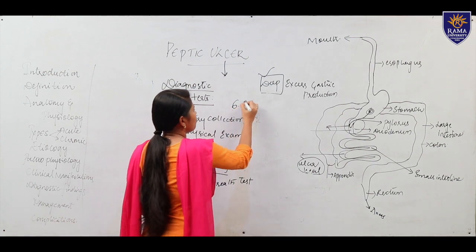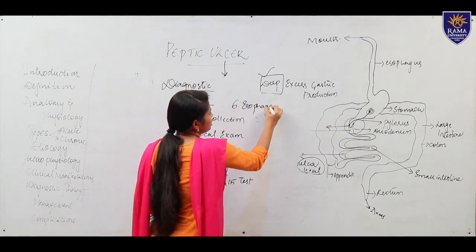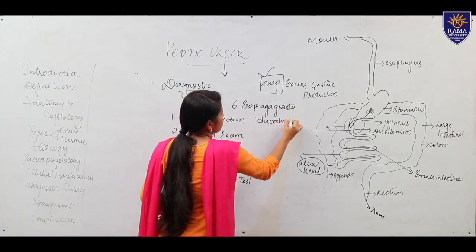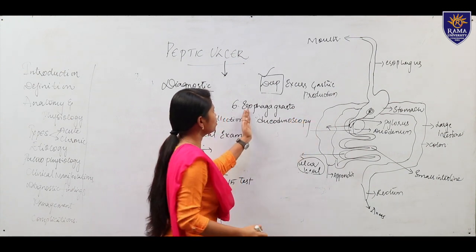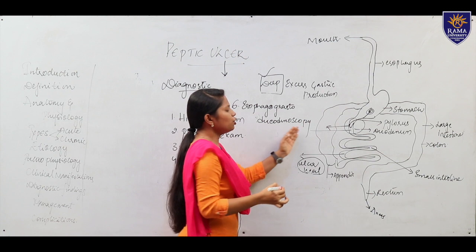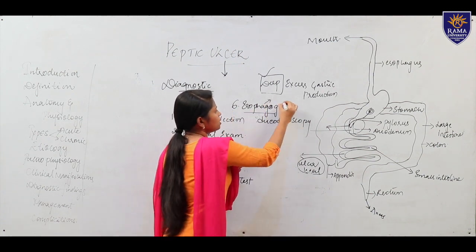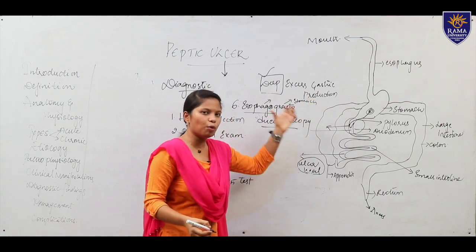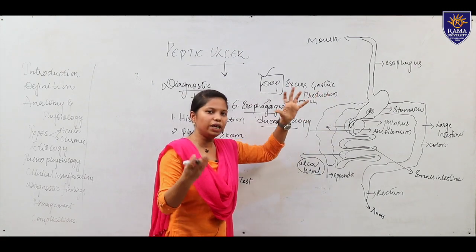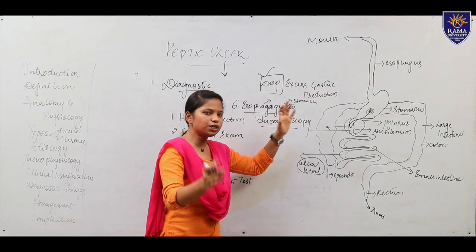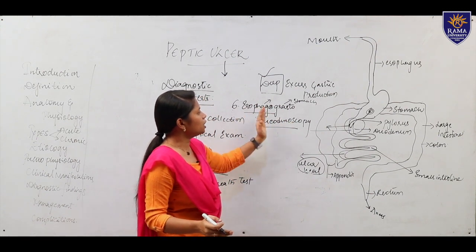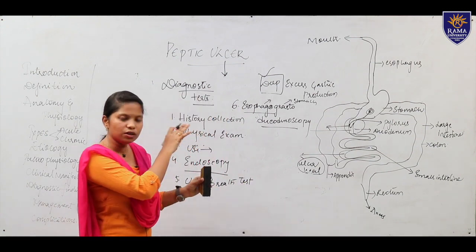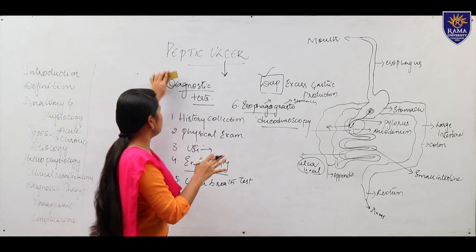Then we have esophagogastroduodenoscopy. Esophago, the esophagus, the stomach and the duodenum. So three parts will be visualized through this scopy in order to know whether the ulcer is a bleeding ulcer, chronic ulcer or gastric ulcer. Which ulcer is formed will be observed in the esophagogastroduodenoscopy. So these are some of our diagnostic tests which will be done under peptic ulcer.